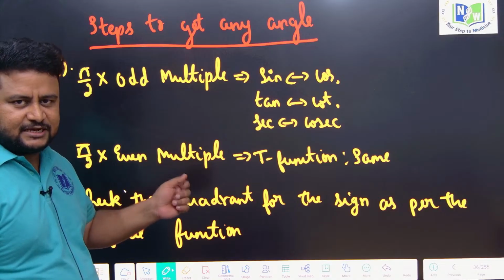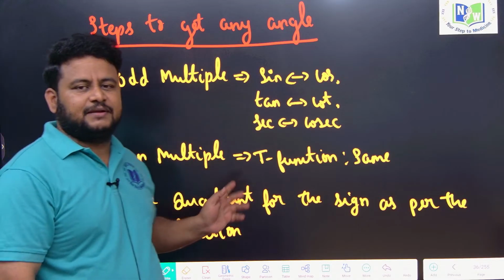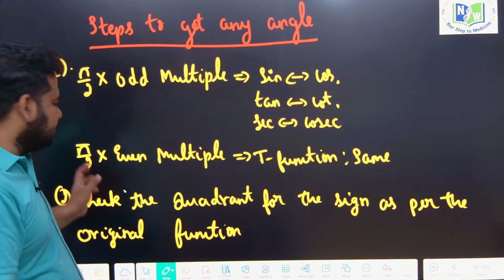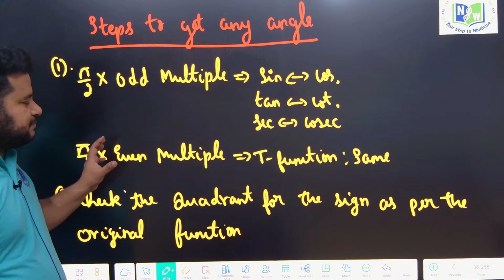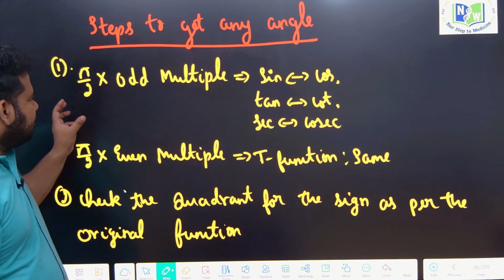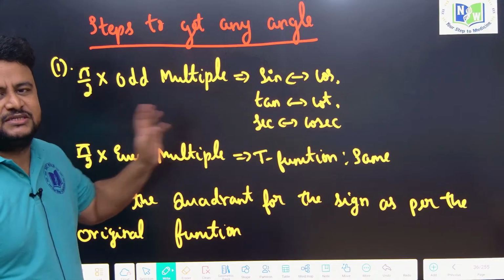Cosec will remain cosecant, secant will remain secant, and cot will remain cot. What is that? Sine of pi by 2 into even multiple will give us sine only. Sine of pi by 2 into odd multiple will give us cos. That is the meaning of it.